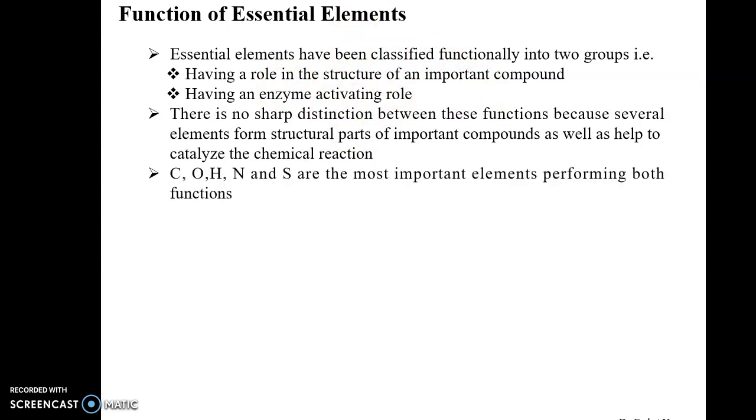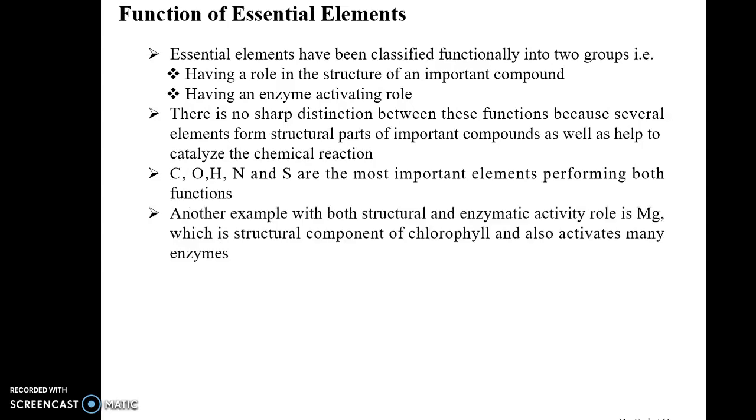For example, carbon, oxygen, hydrogen and nitrogen are the most important elements which perform both functions. They are part of structural compounds, and they also act as enzymes. Another example with both structural and enzymatic roles is magnesium, which is a structural component of chlorophyll and also activates many enzymes.